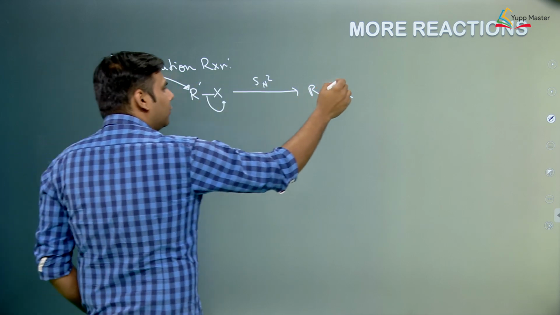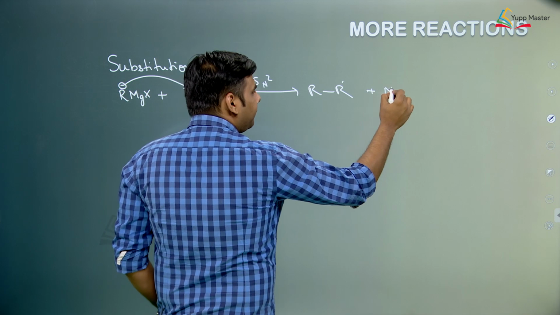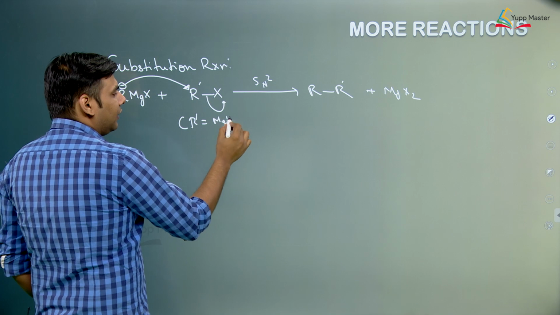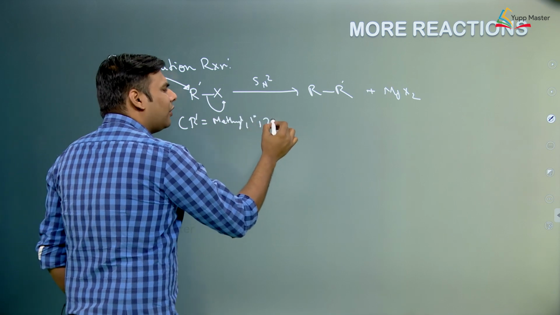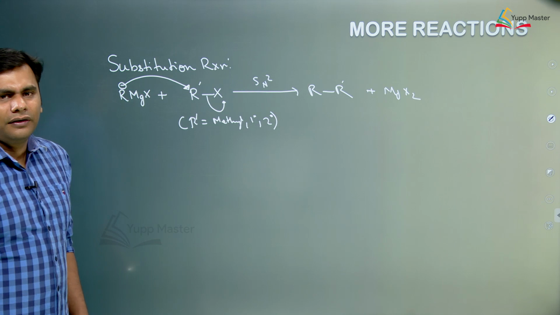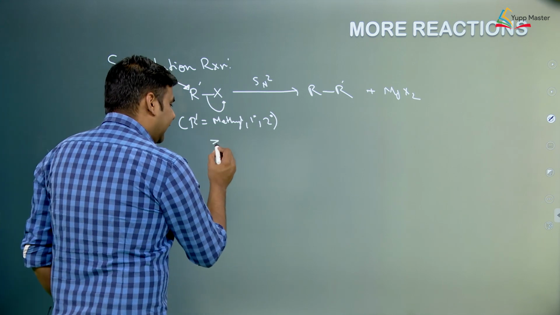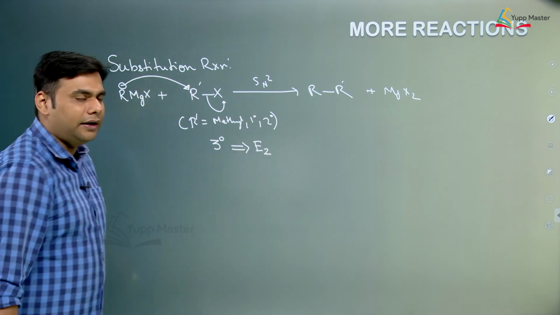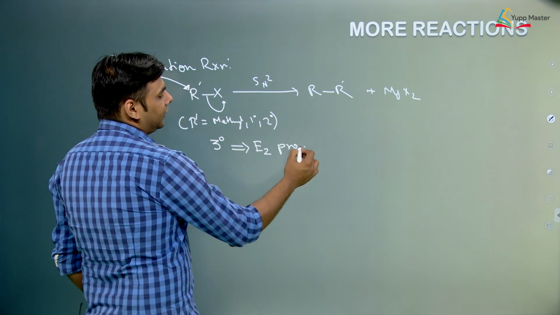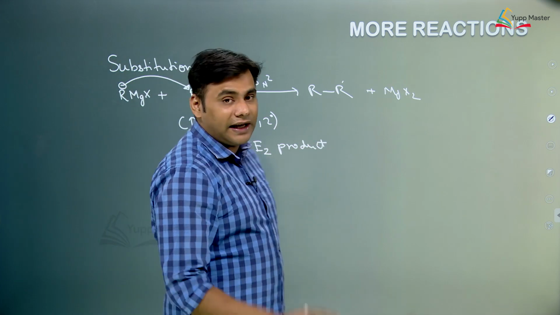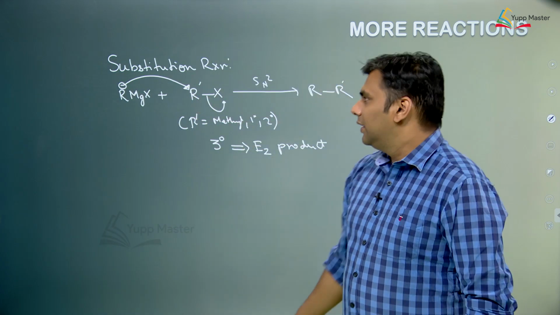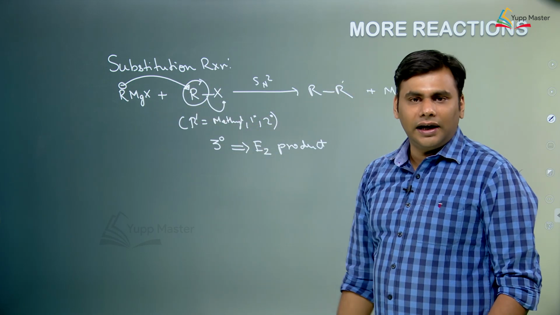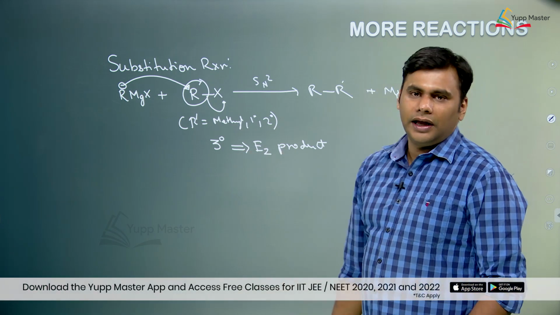Now, you just need to remember that this R' has to be either methyl or 1 degree; 2 degree also gives a certain yield of SN2 reaction, but 3 degree will always give elimination product, right. So, this will always give E2 product, that is, elimination product. So, whenever you are reacting an alkyl halide with a Grignard reagent, it is an example of an SN2 reaction, but if the R group of the alkyl halide is 3 degree, then you have to carry out an elimination reaction.